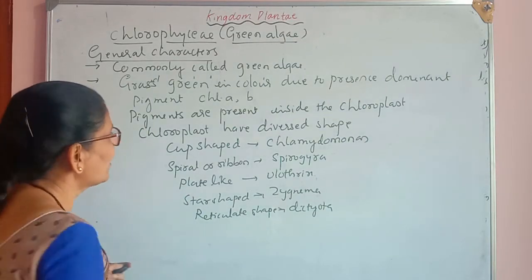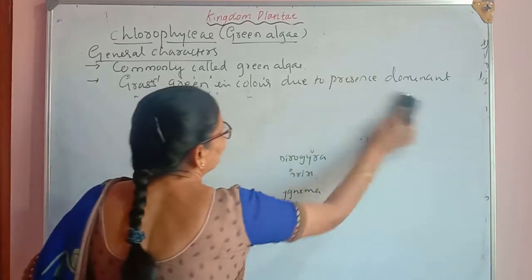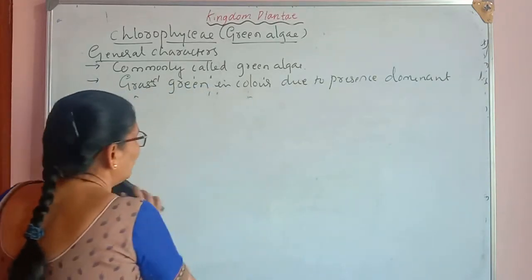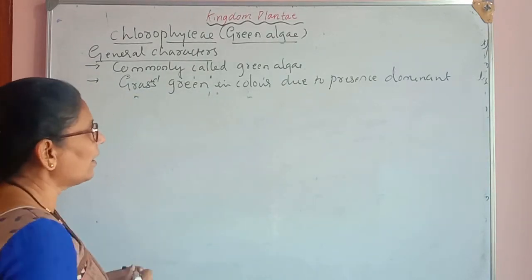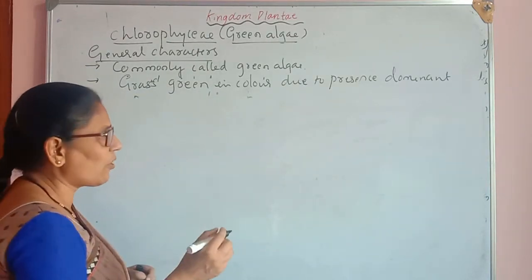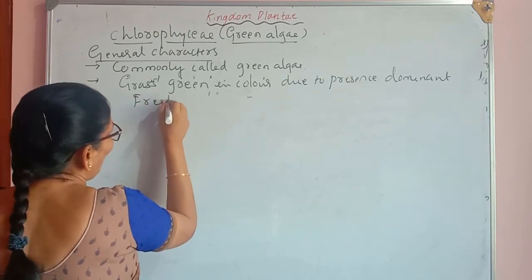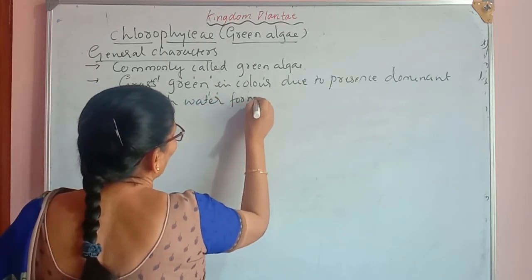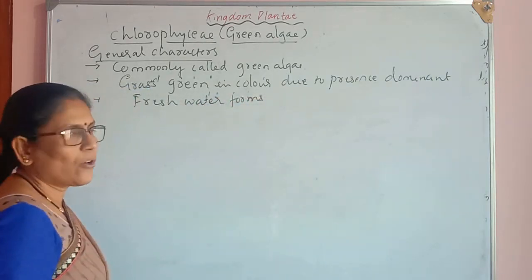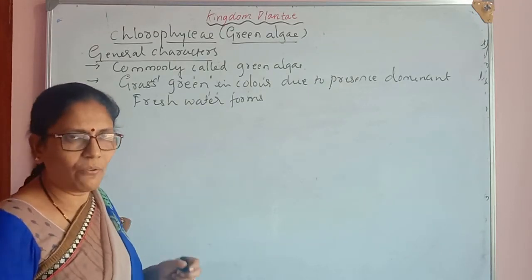We'll discuss the next character, that is where they are found. These algae are usually freshwater forms. They are usually found in water bodies like ponds, lakes, and wells.